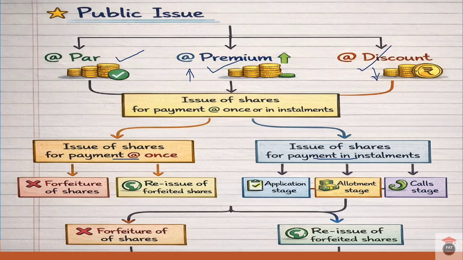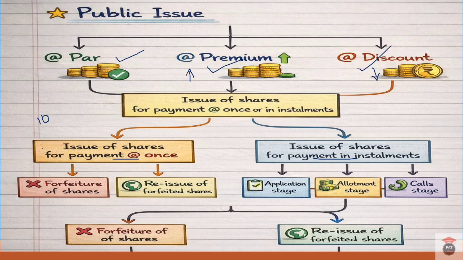In case of issue of shares for payment at once, it depends on the price at which shares have been issued to the public. So that can be issued either at par or at premium or at discount. But the company receives payment at once. For example, 10 rupees per share means all 10 rupees they will receive at once.